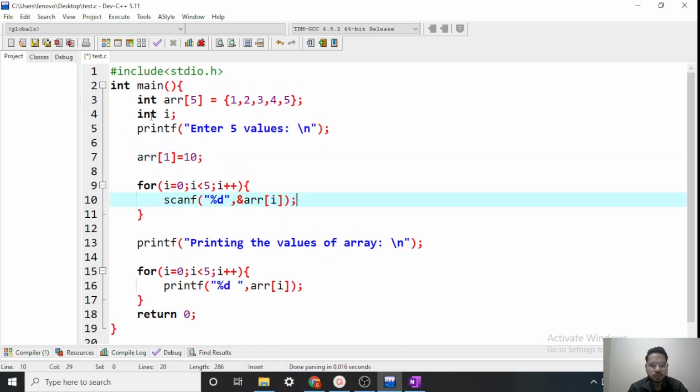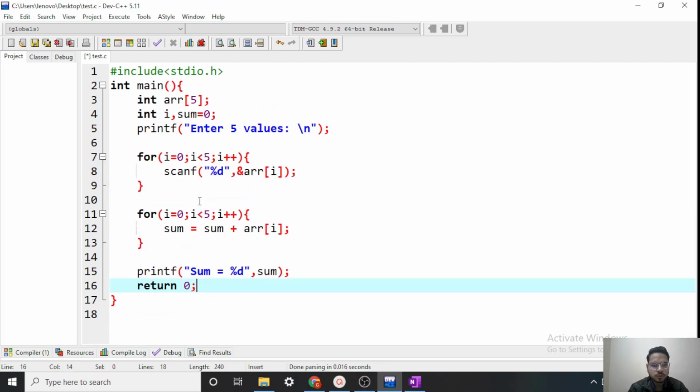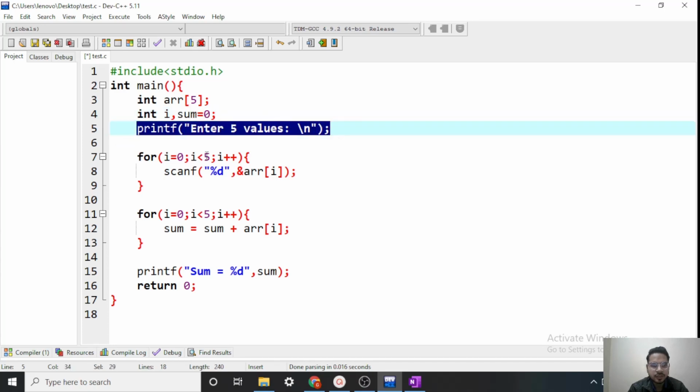Let's make one more program of arrays. Maybe like having an array of size 5, then asking a user to enter 5 values, then taking the sum of those 5 values and finally printing it. So let's do it. How will we do that? First we will declare an array of size 5, then a counter that we will need to run this loop. Now to store the sum, we are using a variable named sum whose initial value is 0. Then we print a message, enter 5 values.